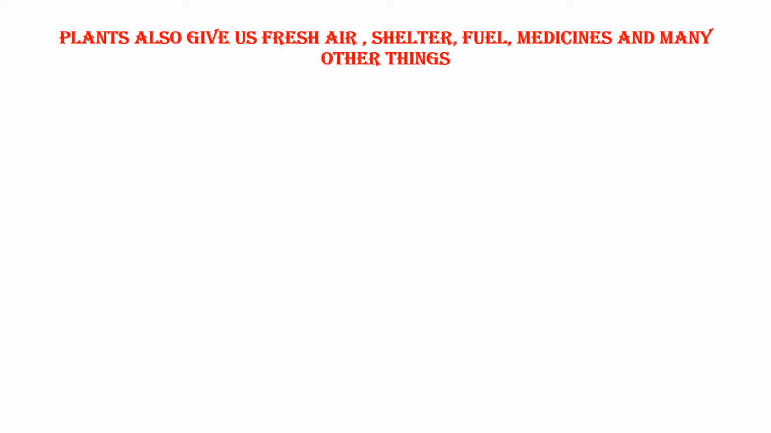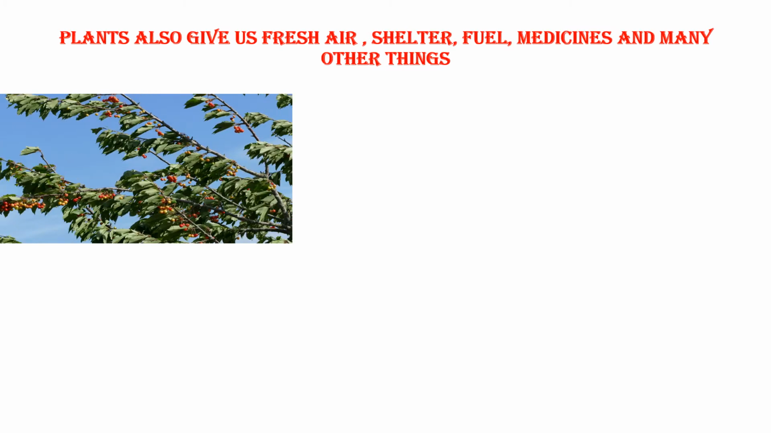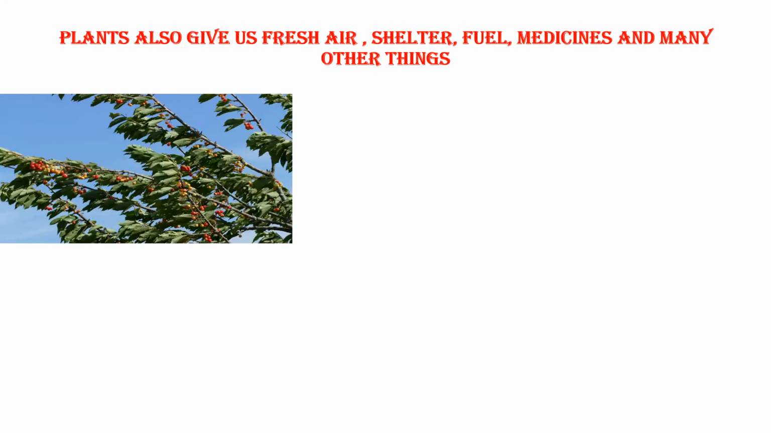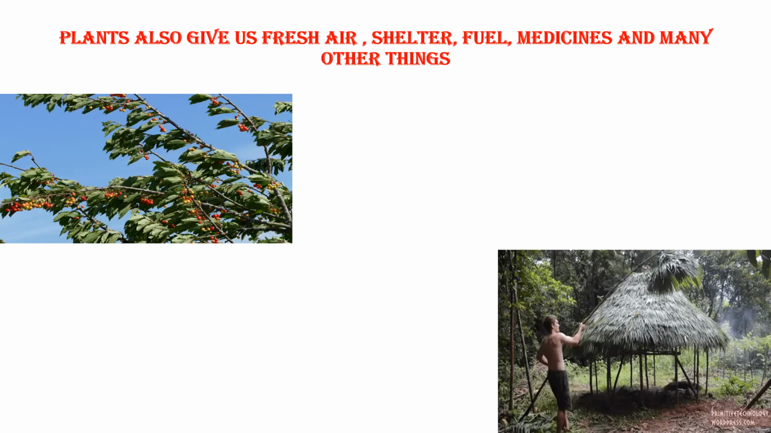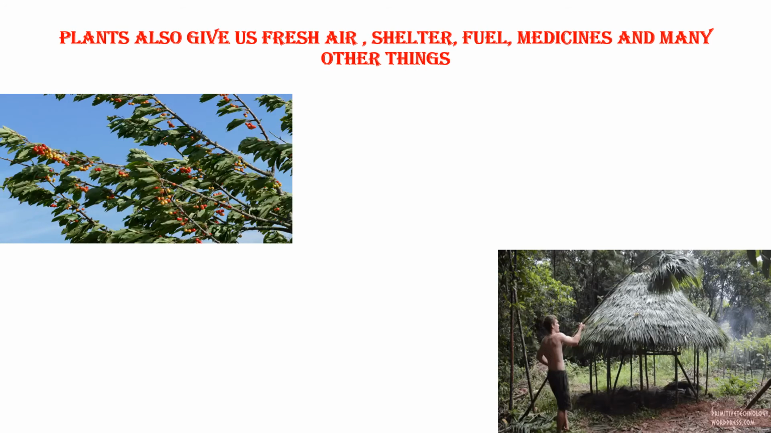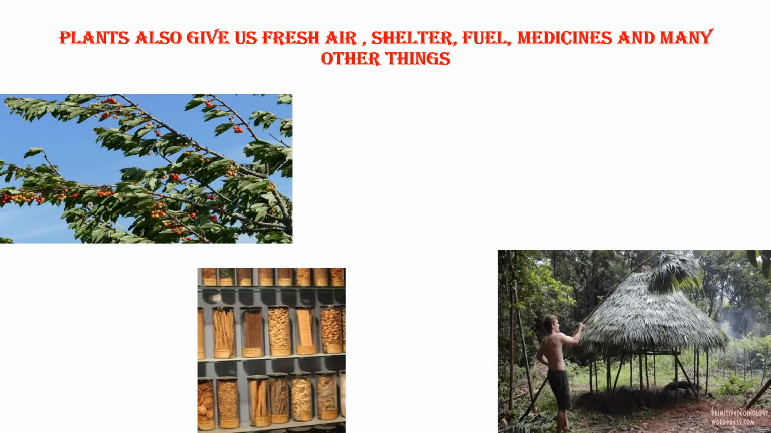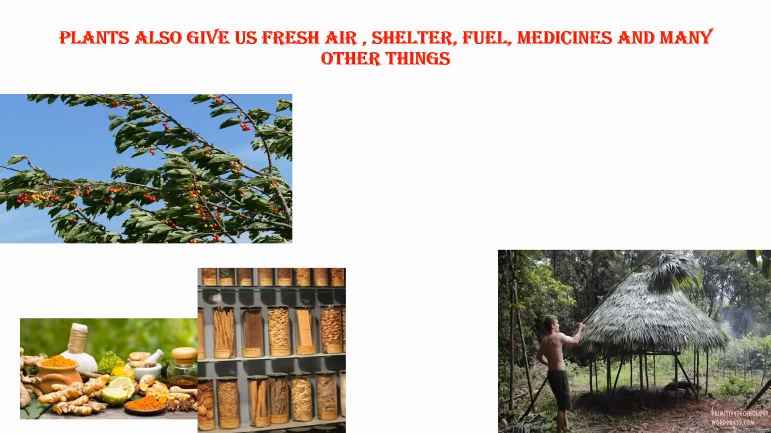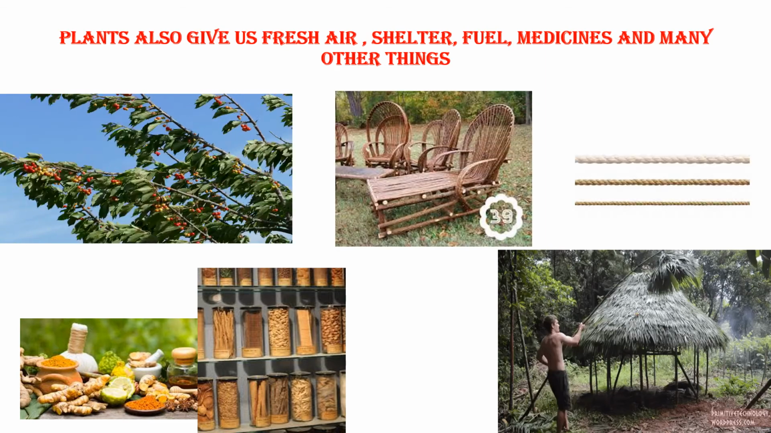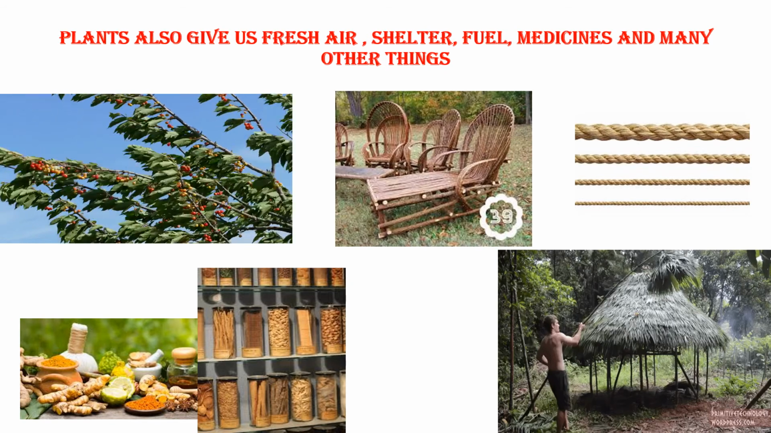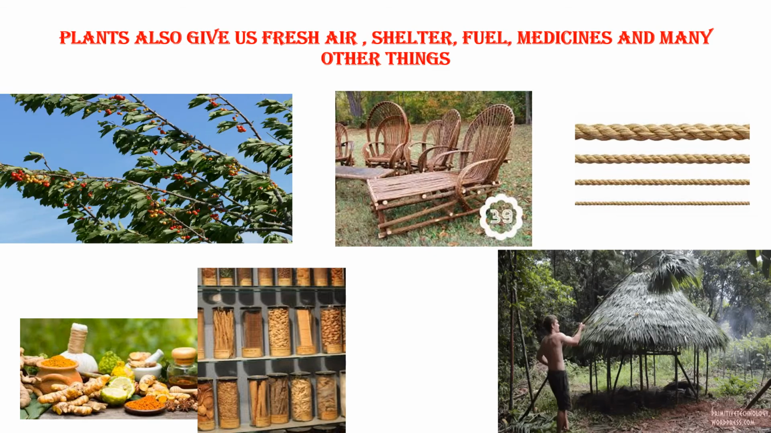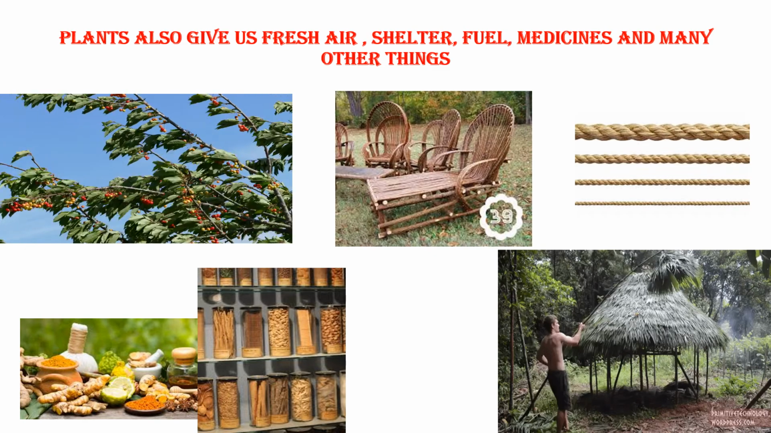Now, plants not only give us food, they also give us many other things. Let us see what they are. They give us fresh air. They give us shelter. See this man, he is making his hut with the palms, right? And they give us fuel. They give us medicines, and many other things like furniture. With coconut plants, you make ropes and all. So many things we get from the plants, not only food.